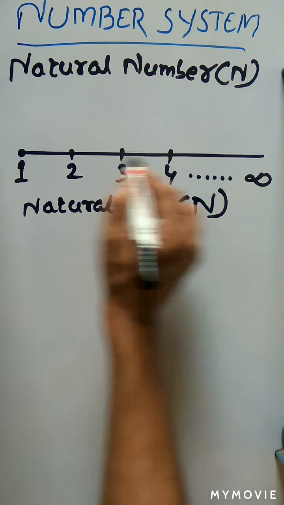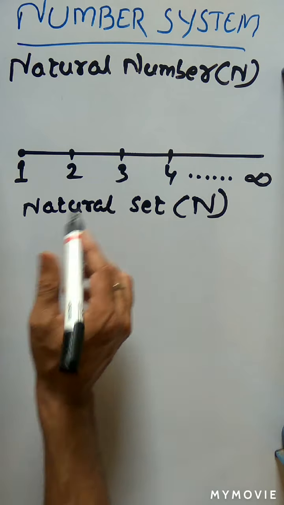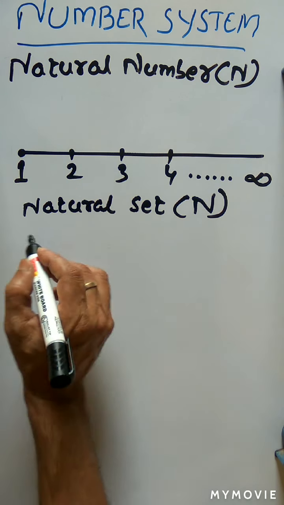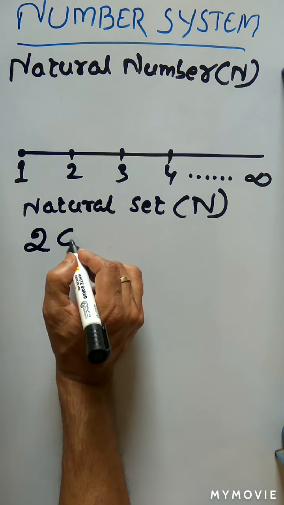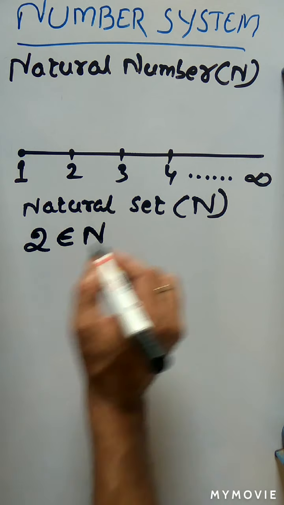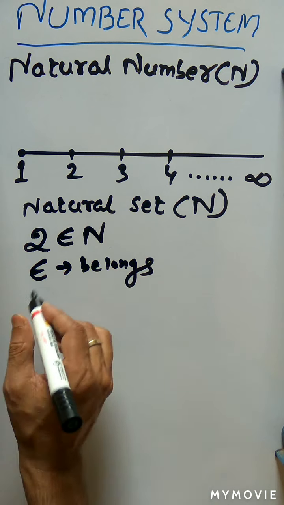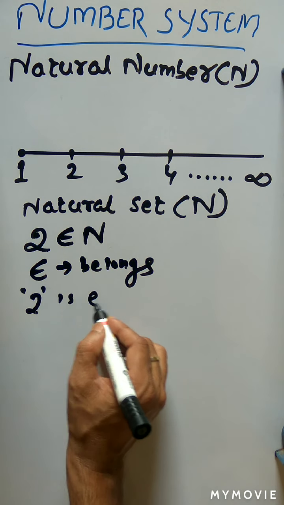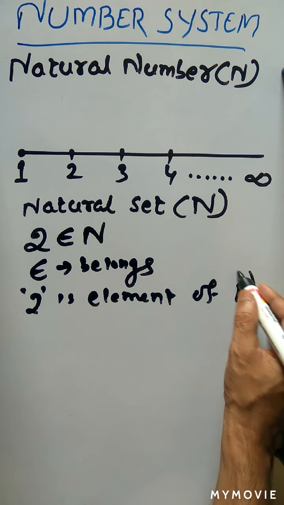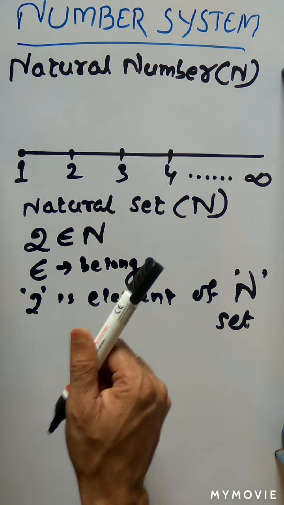This is the number line which represents the natural numbers. Suppose 2. 2 is one element of this natural set. So I can write mathematically 2 belongs to N. That means 2 is an element. This symbol indicates belongs. Or you can say 2 is an element of which set? Of the N set. 2 is an element of the N set. Or you can say 2 is a natural number.